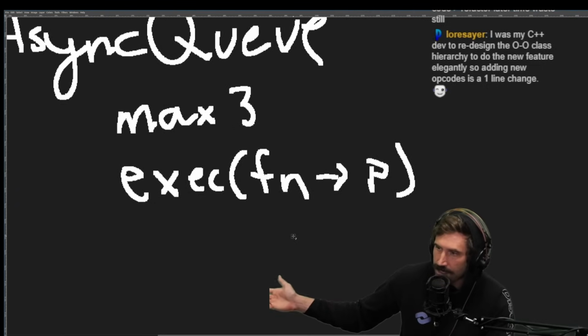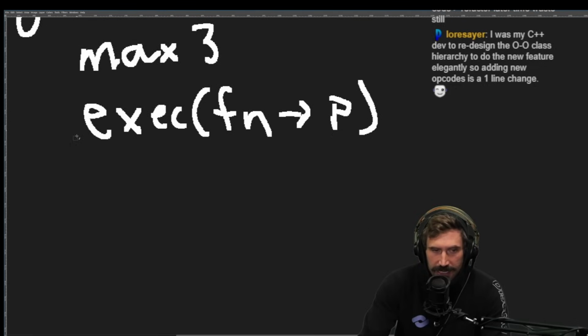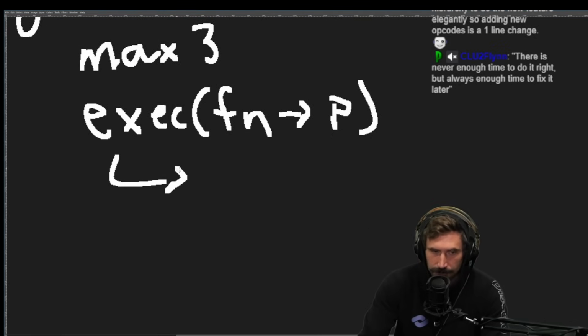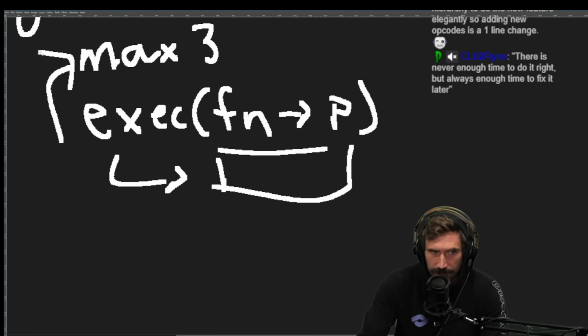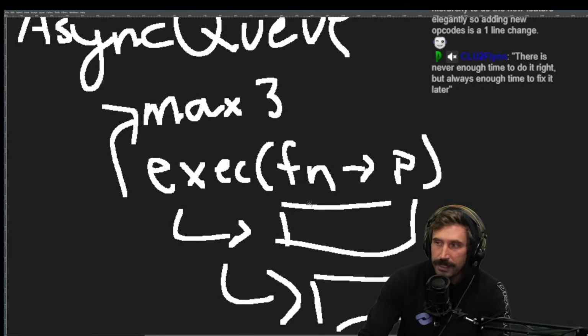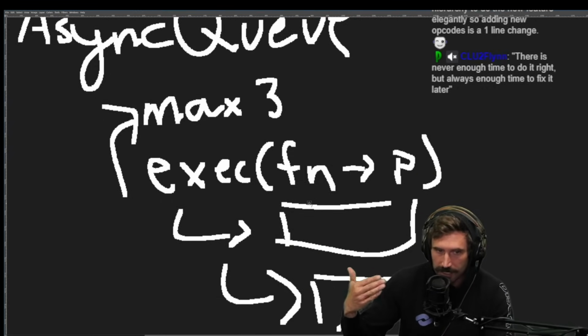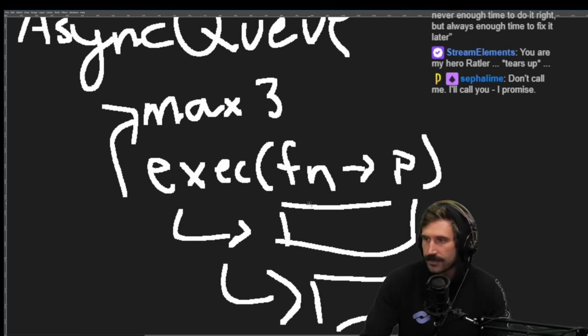Do you want to use callbacks or do you want to use promises? However you want to do it, you can do that, right? And then it will go off and it'll exec this. It has to put it in a queue while you're waiting. And then once there's an available slot for your max 3, then it's able to execute it. So you can imagine this as like a database, right? Hey, you can only make so many requests to a service. I never want to make more than 3 parallel requests at any one time, right?